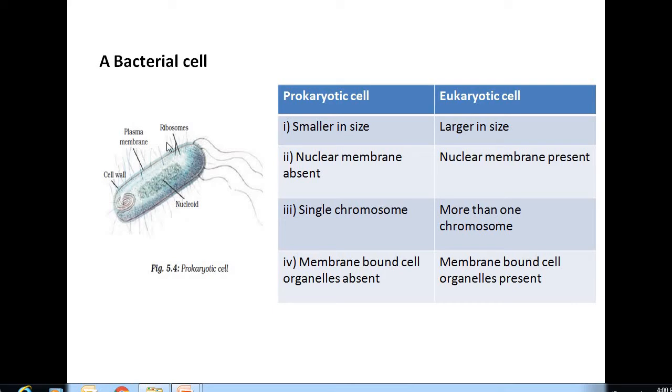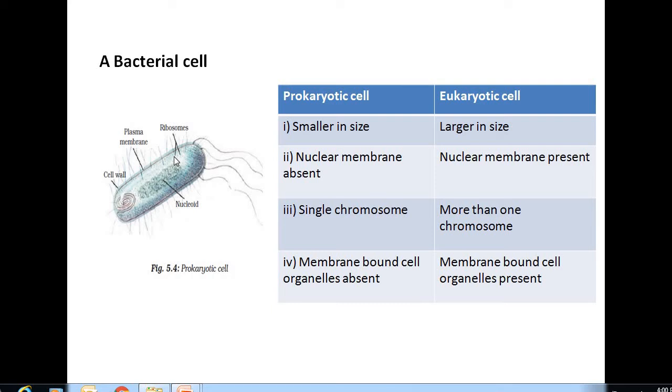So the nucleoid is embedded in the cytoplasm here. And you can see a cell wall here. The bacterial cell has a cell wall. It is the most primitive organism. The plasma membrane is here, the cell membrane is here, ribosomes are there.